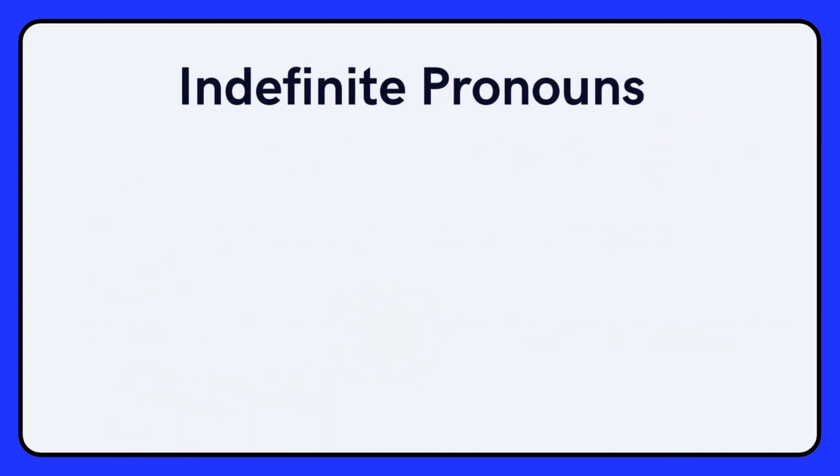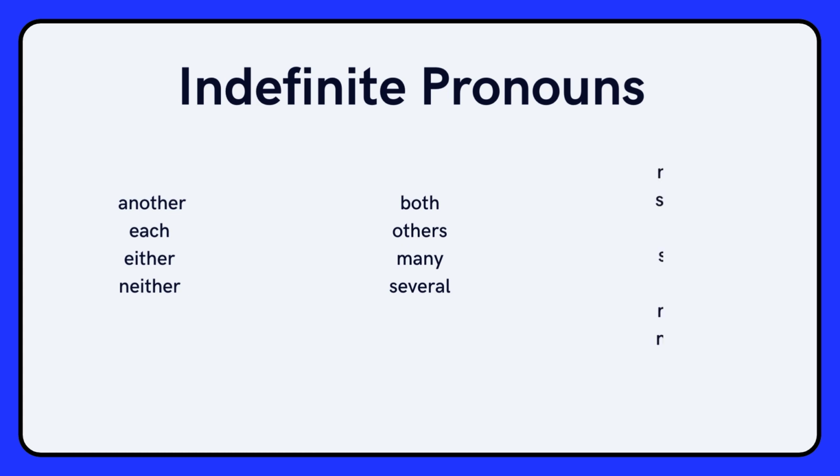We also have indefinite pronouns that can be used for many different things, such as another, each, either, or neither. There are plural indefinite pronouns: both, others, many, several, and pronouns that can be singular or plural: none, some, any, such, all, most, or more.